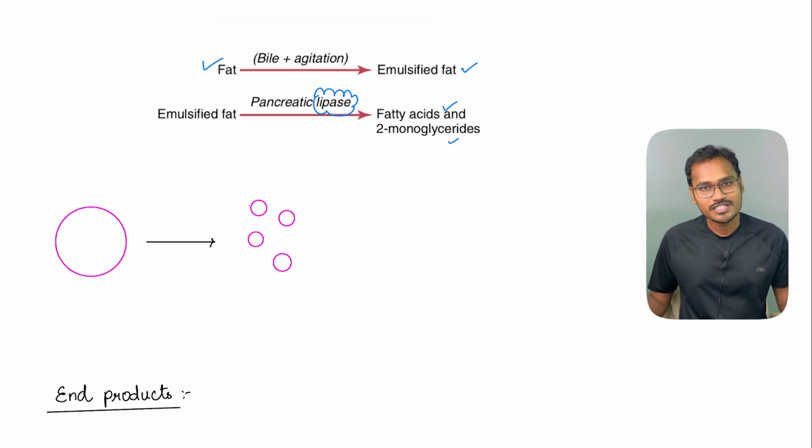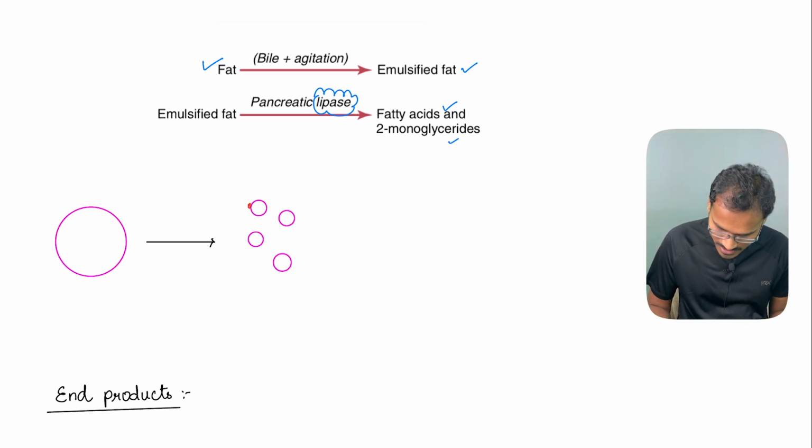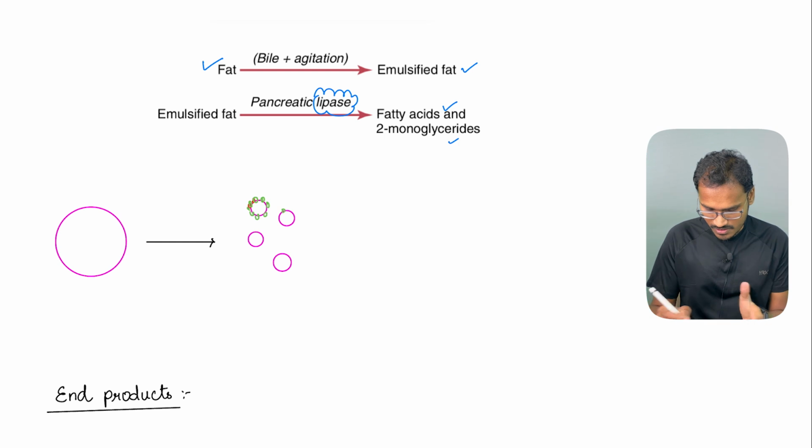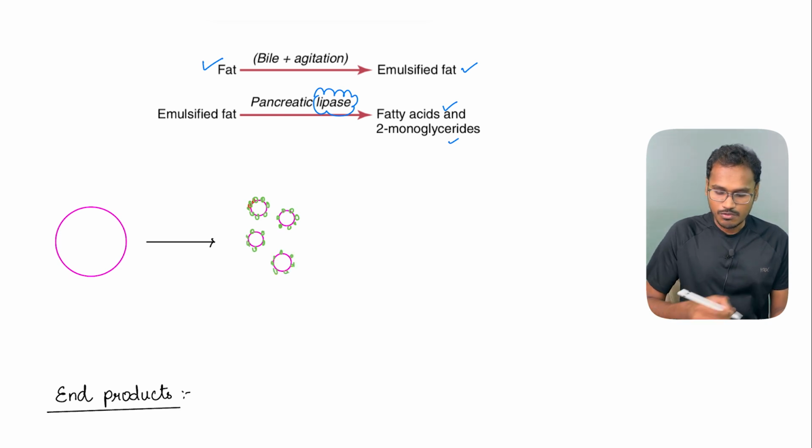But what they will do is rejoin themselves. If we have bile substances, they will go and coat the broken molecules and increase the surface area. They coat them so that they don't rejoin. It is just like preventing them from rejoining. That is the job of the bile salts. Now our pancreas is going to secrete the pancreatic lipase.